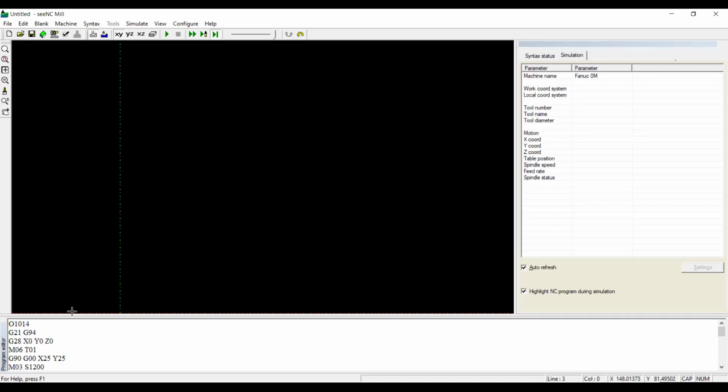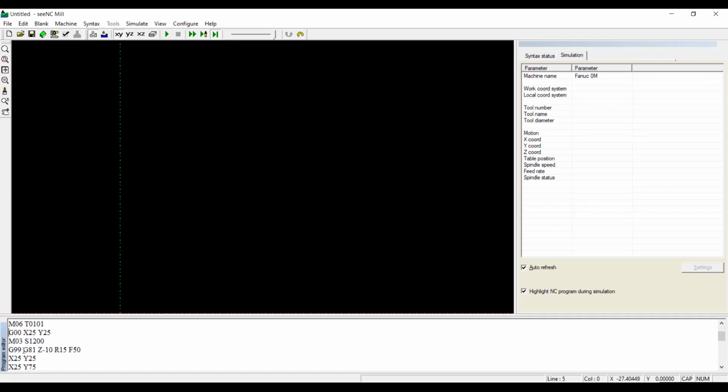I have taken this counter boring program and made a few changes here. Previously we used to take G21, G94 or G98. G21, G98, G28, X0, Y0, or G94, both we can keep. M06, T01, G90 is not required here. G00, X25, Y25 will come to the initial position.